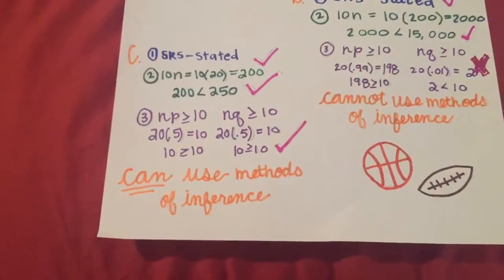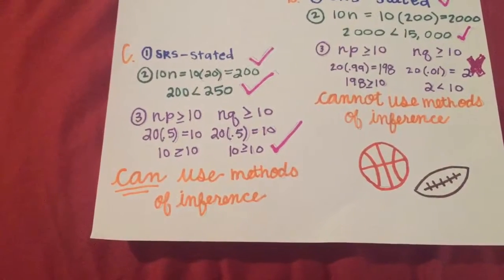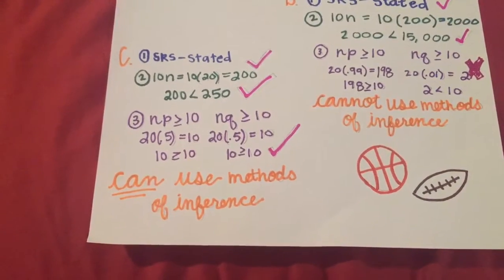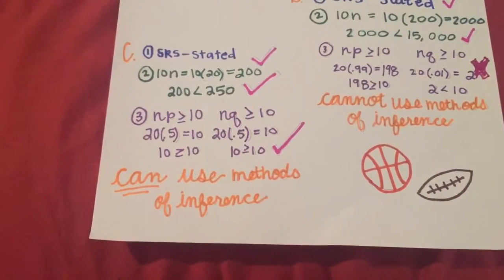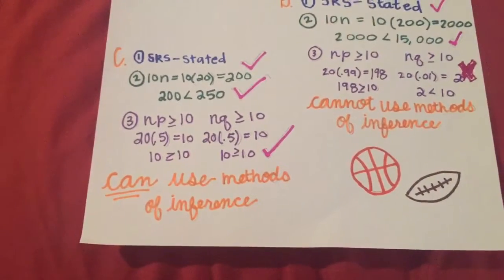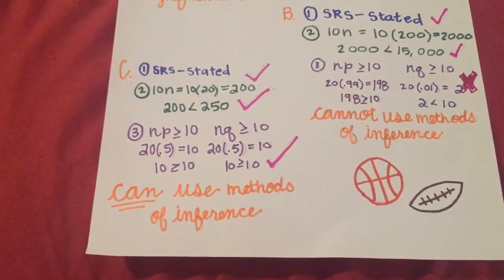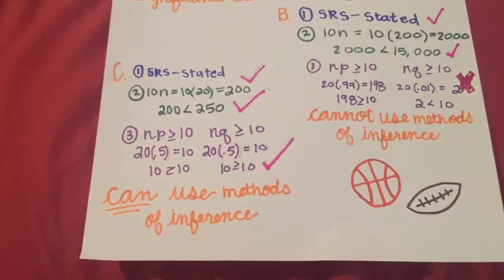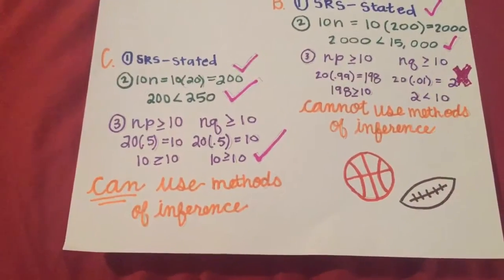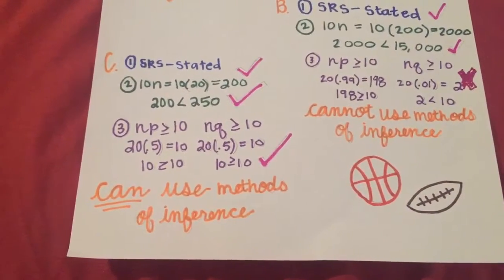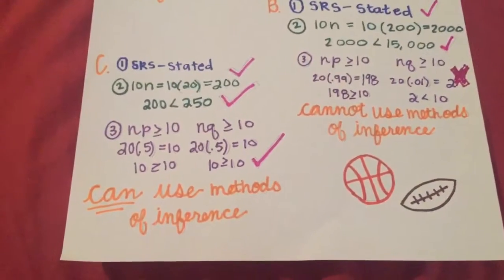And our last problem says, do a majority of the 250 students in a statistics course agree that knowing statistics will help them in their future careers? You interview a simple random sample of 20 students to test the hypothesis that p equals 0.5.